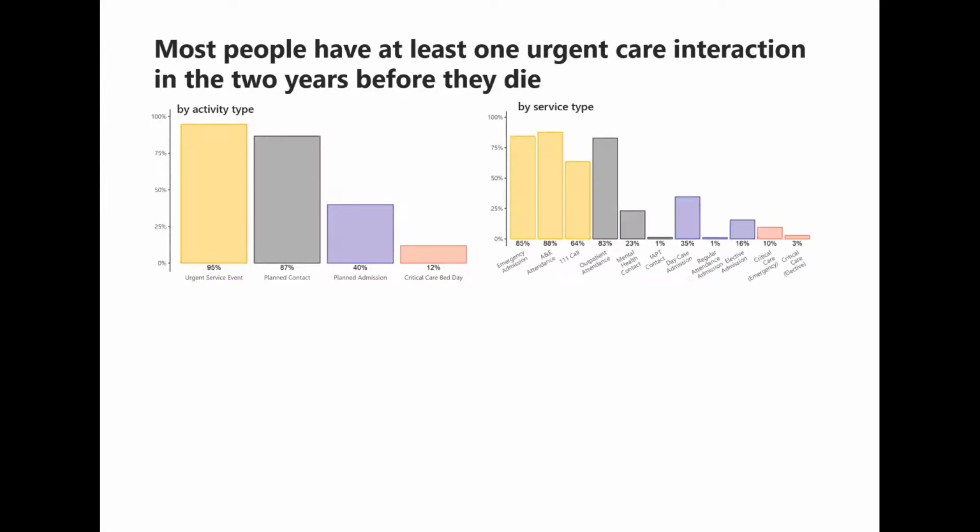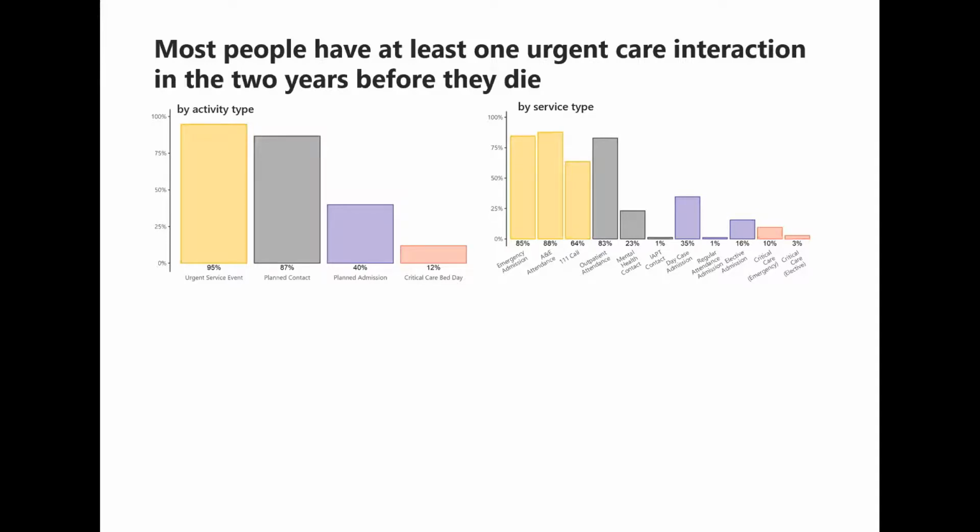And then, by the different services within each activity type, we can see access for emergency admissions and A&E are both high. Each of these are accessed by over 85% of people. For 111, access is much lower, but 64% of the decedent population are picking up the phone and making a call to this service. In planned contacts, the majority of access is coming from access to an outpatient appointment, and nearly a quarter of people in the decedent population having some contact with mental health services.